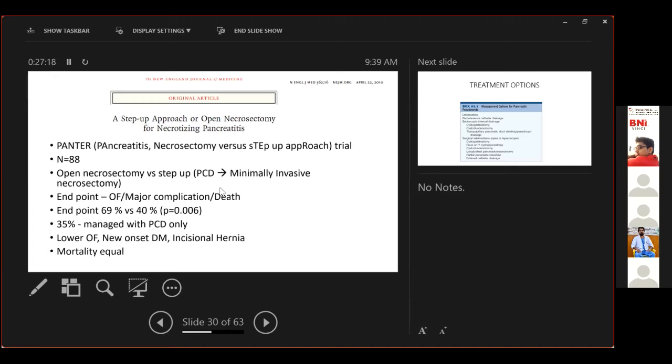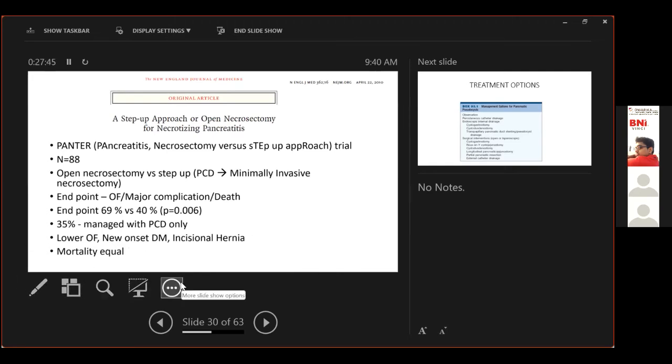1/3 of these patients, or 35% of those undergoing a step-up approach, could be managed with a PCD alone. So we're only doing a singular procedure. What did it result in? Apart from the lower endpoint reached in the step-up approach, these patients had lower organ failure, lower incidence of new onset diabetes, and a lower incidence of incisional hernia. However, the mortality was equal between these two groups.